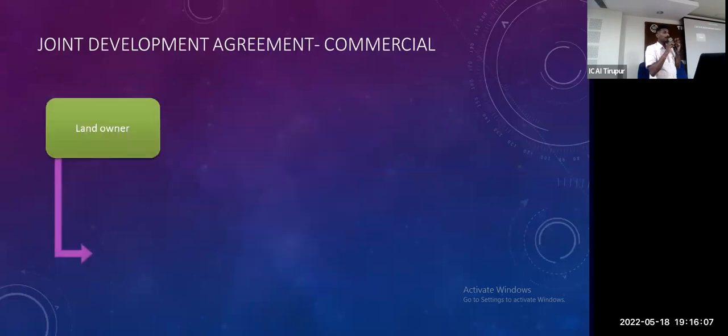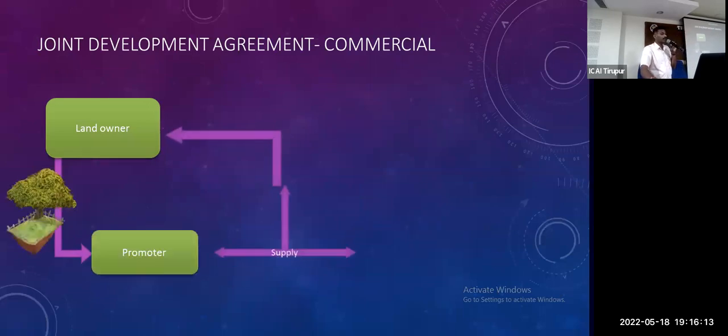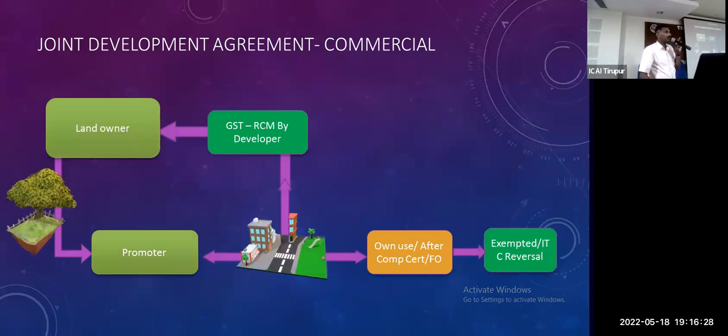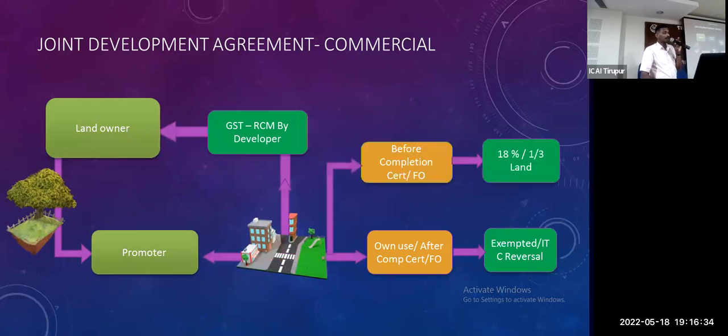That is after 1/4 there is commercial and residential தனித்தனியா போகும். Commercial is very very simple. Landowner gave the land to the promoter, again promoter paid under the RCM method. That's all. Commercial property RCM la 18% they have to pay. Maybe own use or after completion certificate cover இருக்கு, then exempted, we have to reverse under rule 42, maybe sometimes 43. Before completion we have to pay 18%.